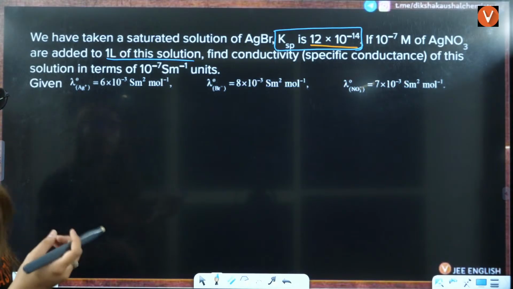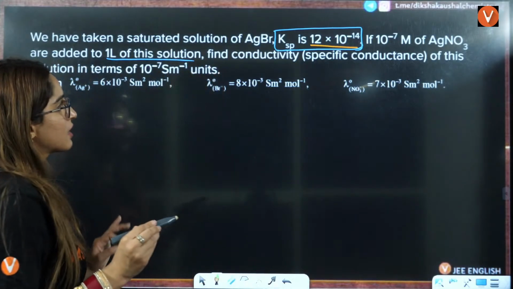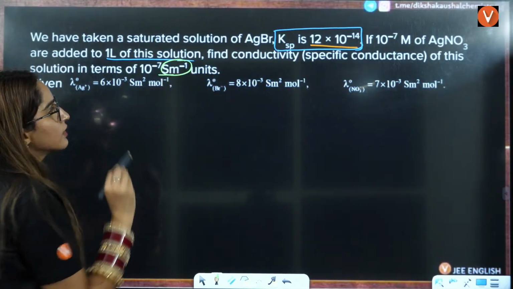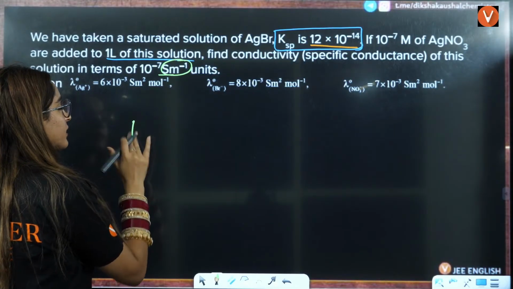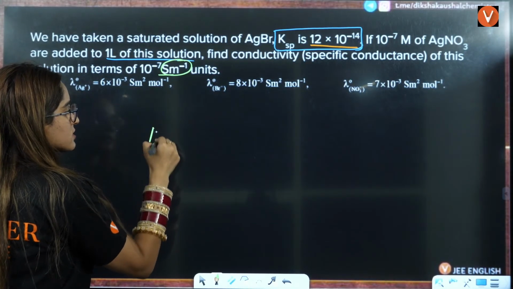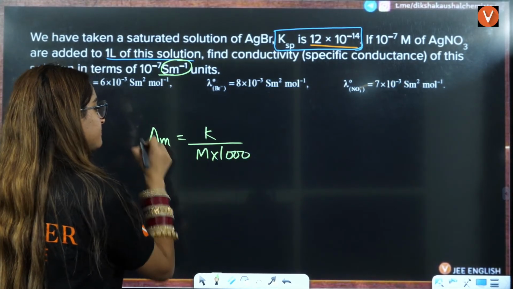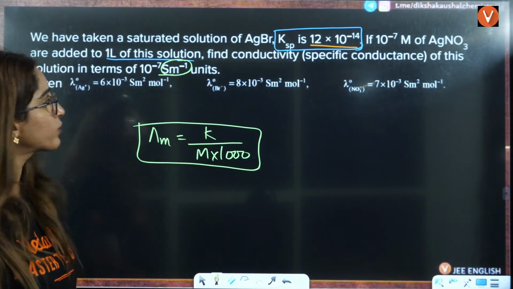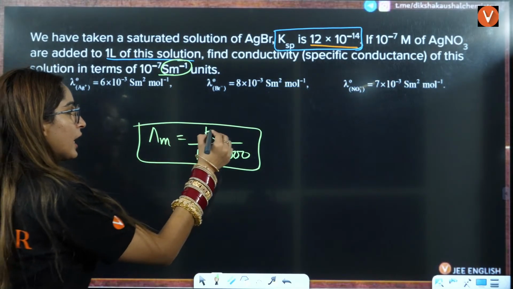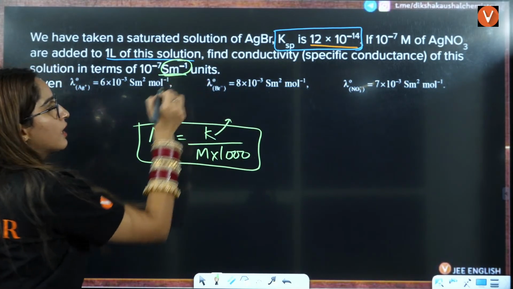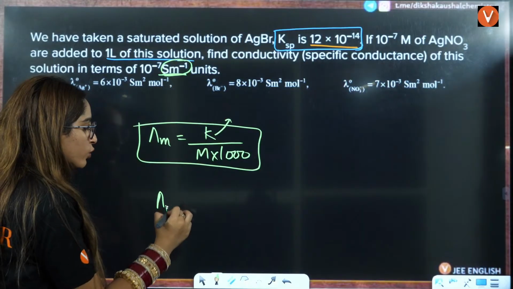Find the conductivity of this solution in terms of 10 raised to minus. Now students, they are asking you to find the conductivity in S per meter, right? That means conductivity is nothing but kappa by molarity into 1000. If they are asking you to calculate this in per meter, right? So they are asking you to find the conductivity. If this conductivity is in Siemens per centimeter, the answer will use this formula. You will not use this formula.